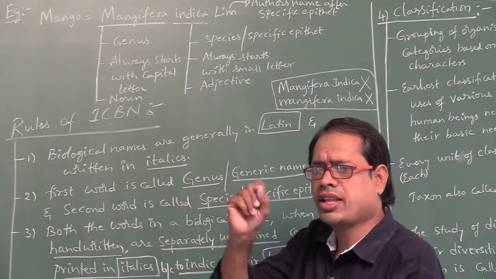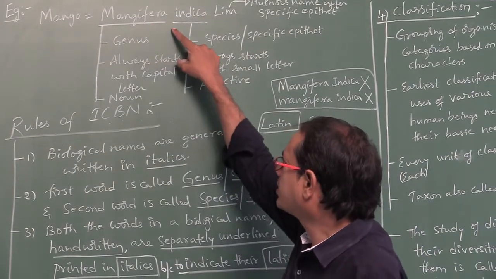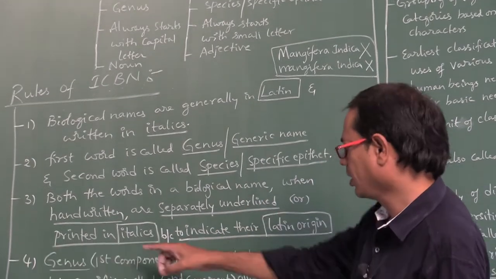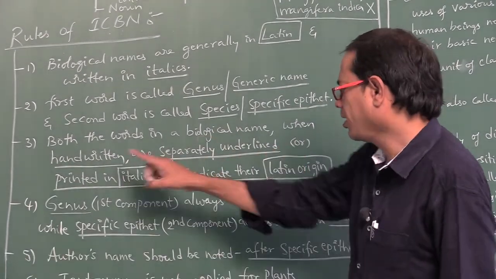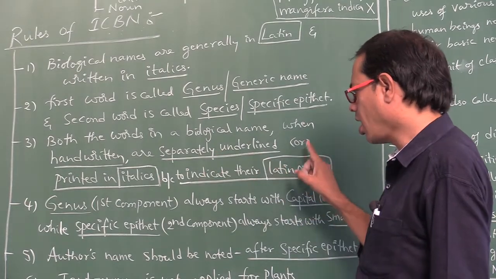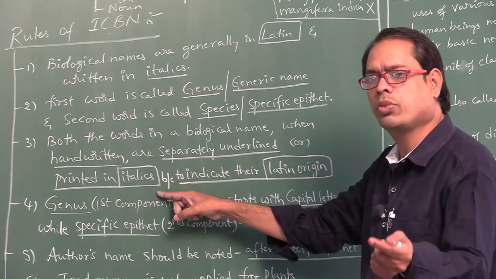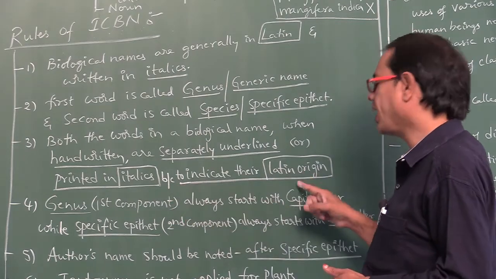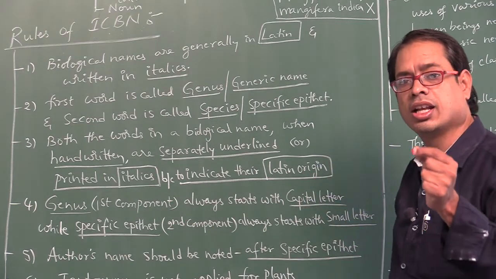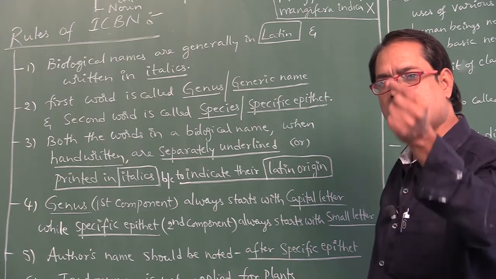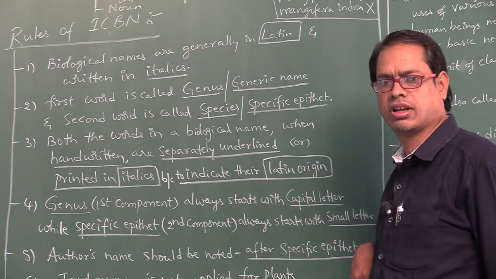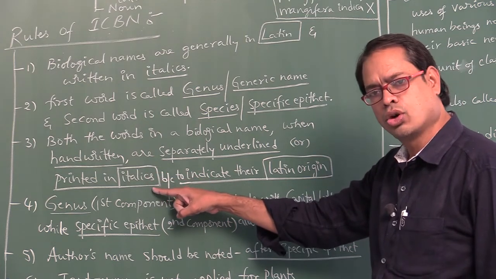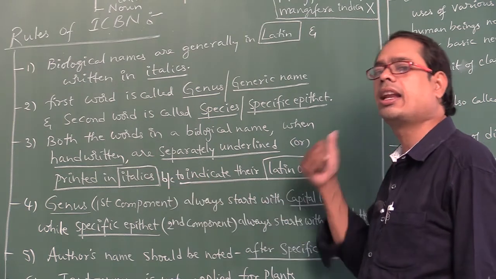When scientific names are handwritten, they should be separately underlined. When they are printed, they should be in italics. Why italics? To indicate their Latin language. If the words are in italics, those words are derived from Latin origin.